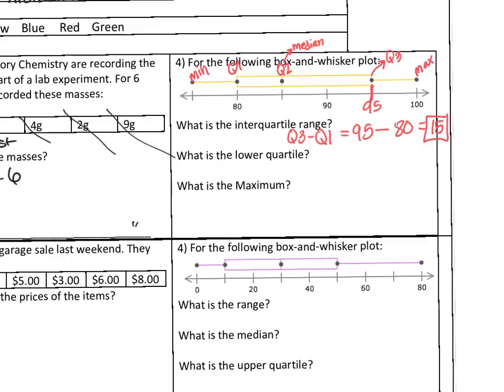Now, what is the lower quartile? Q1 is also known as the lower quartile. So Q1 is the lower quartile, so that's 80, which is equal to 80. Now let's look at what is the maximum. That's so easy. Look at the tip of your box and whisker chart. It's at 100. That's the maximum. So the maximum equals 100.